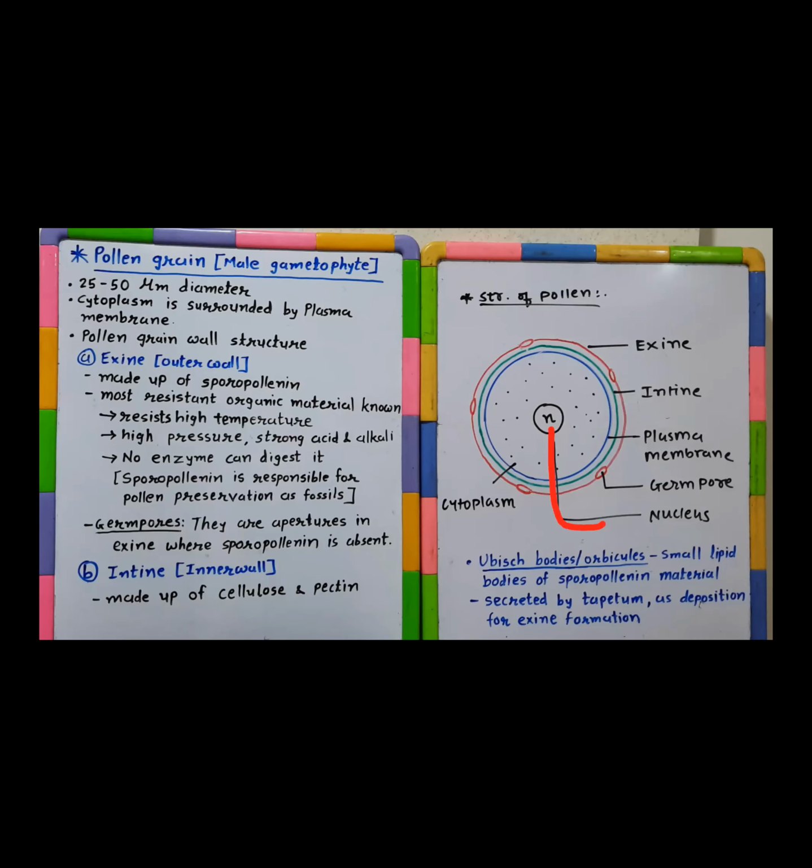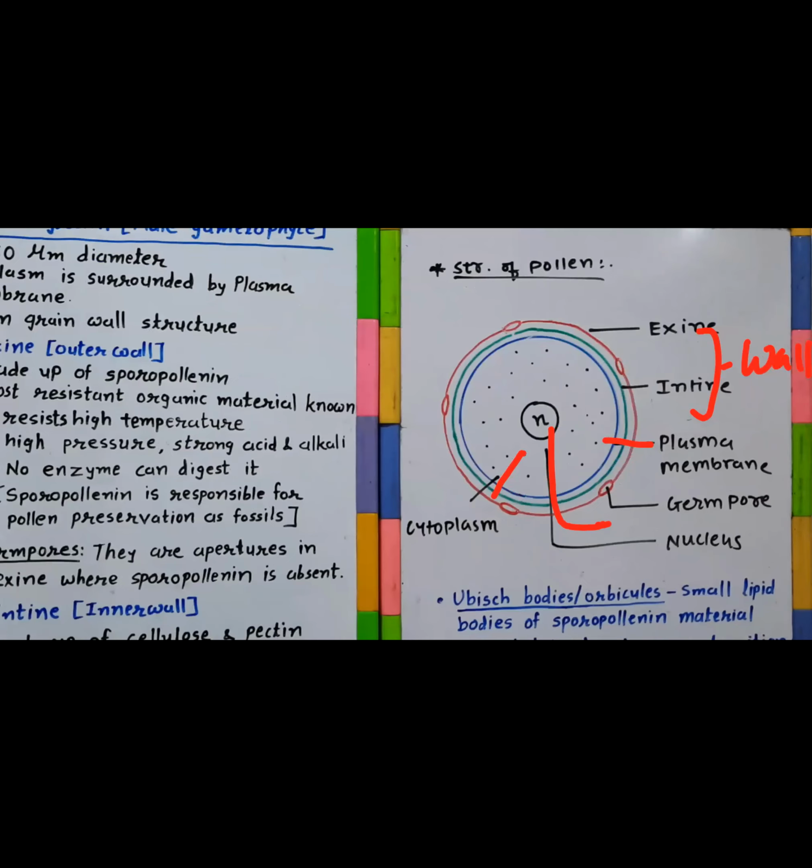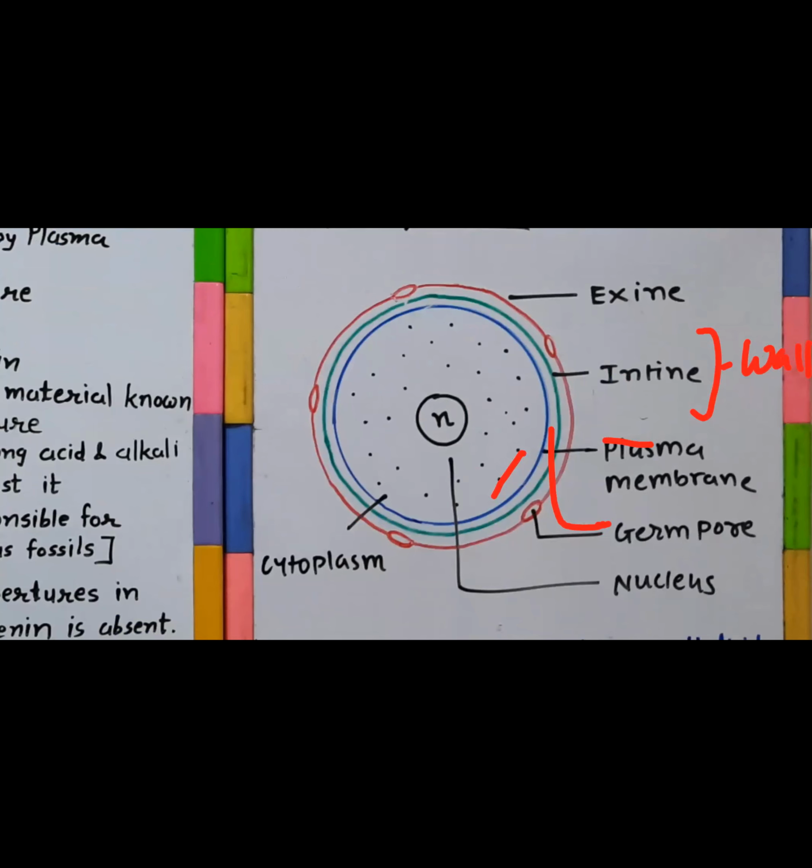You see the cell, it's a nucleus of the pollen grain. Then this is the cytoplasm of the pollen grain. Then comes the pollen grain plasma membrane, and then comes the wall of the pollen grain. As you can make out, there is a two-layered wall around the pollen grain. Are you all able to make it out? Can you see the outer wall termed as exine, the inner wall termed as intine, and then inner to it is a plasma membrane. And obviously this is the cytoplasm and this is the nucleus.